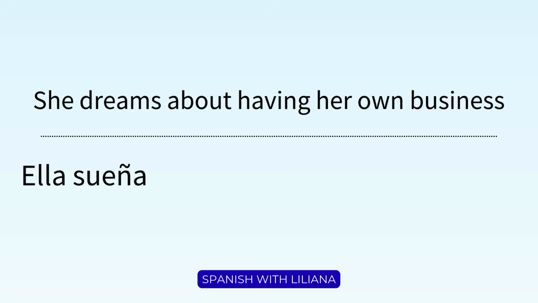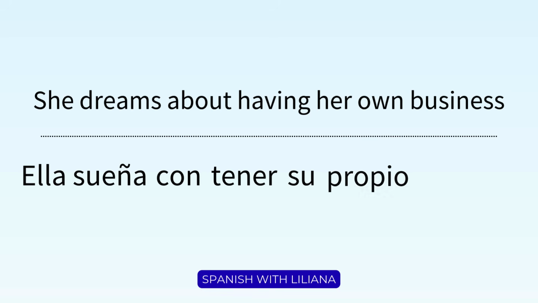So for this verb conjugation, it's best to use the pronoun. Ella sueña. Instead of about, we are going to use con. And here again, instead of the gerund, we use the infinitive in Spanish. Tener. Her own business. Su propio negocio. Ella sueña con tener su propio negocio.